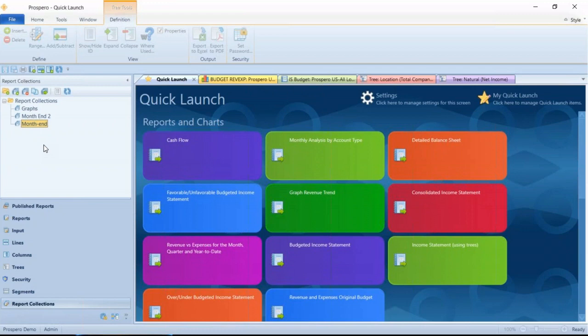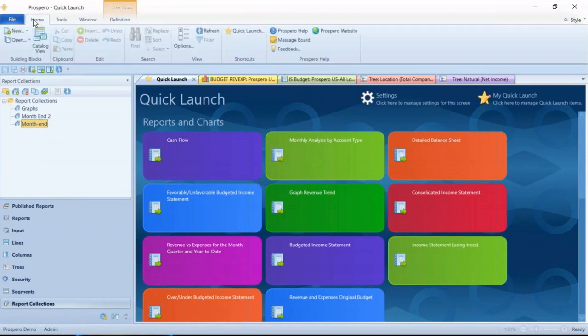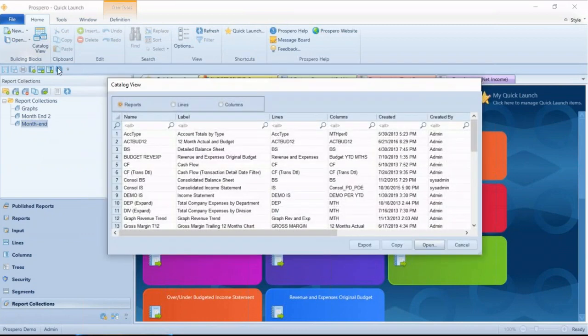Now, when you're setting up all the reports and budgets inside Prospero, you can add as many as you need to. A quick way to see what you have for all your report definitions is if I go to the home button at the top left, I have an option for catalog view. I'll click that icon there on the ribbon, and this will open up a list of all the report definitions we've set up inside Prospero.